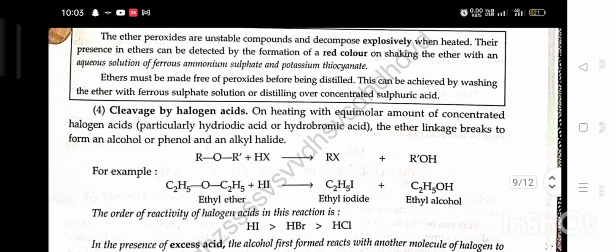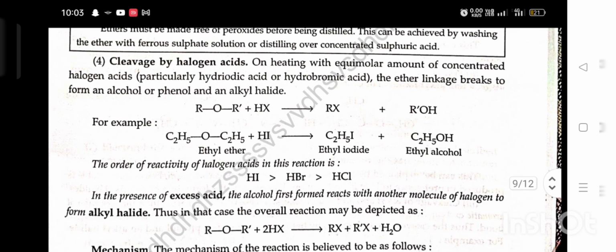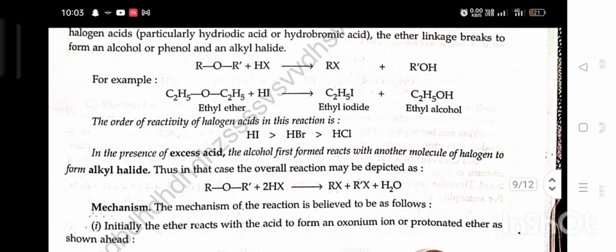Fourth, cleavage by halogen acid. On heating with an equimolar amount of concentrated halogen acid, particularly HCl or HBr, the ether link breaks to form an alcohol or phenol and an alkyl halide. Ether plus HX gives RX plus ROH. For example, ethyl ether plus HI gives ethyl iodide plus ethyl alcohol. The order of reactivity of halogen acids in the reaction is HI, HBr, HCl.